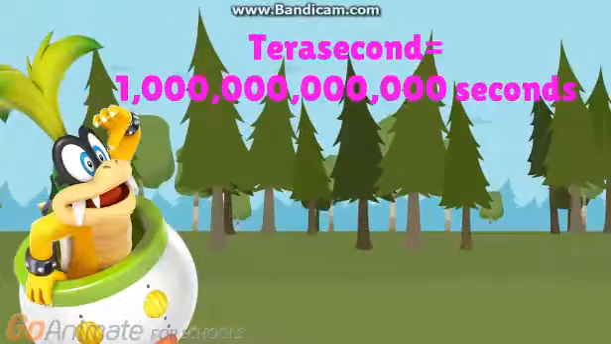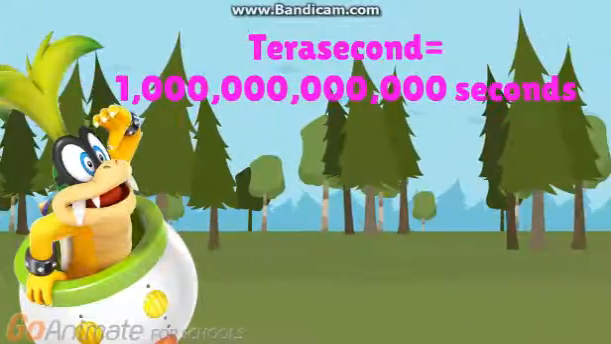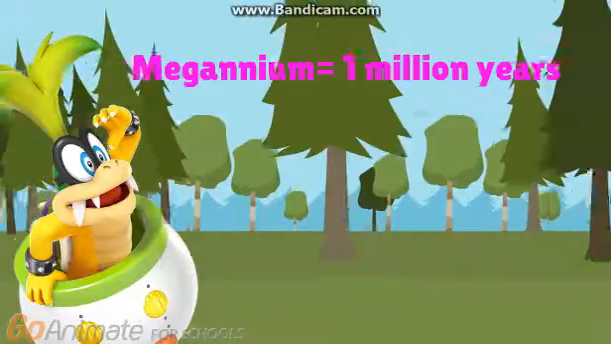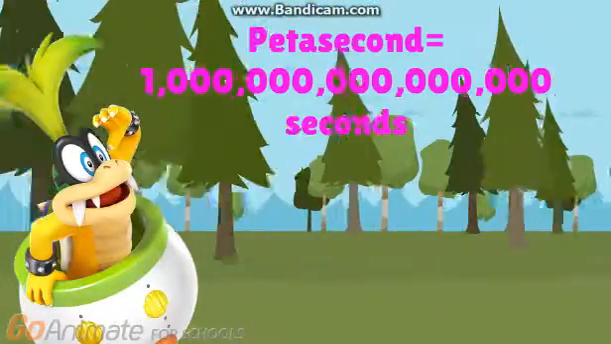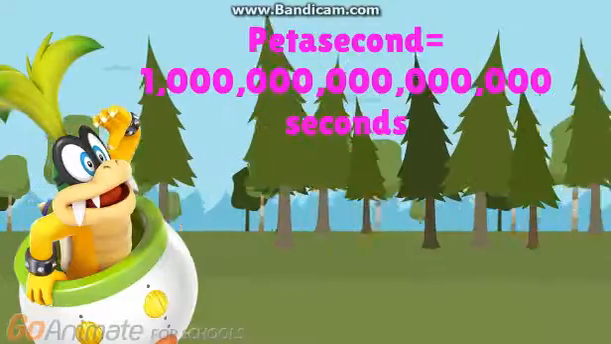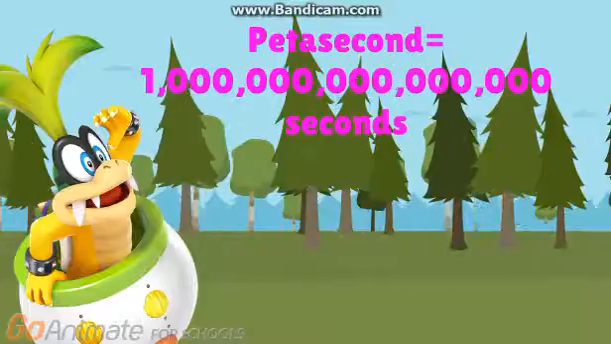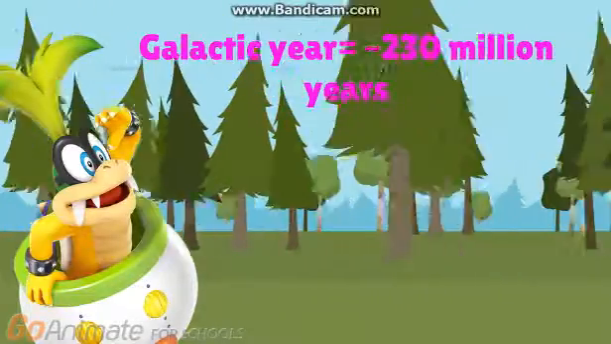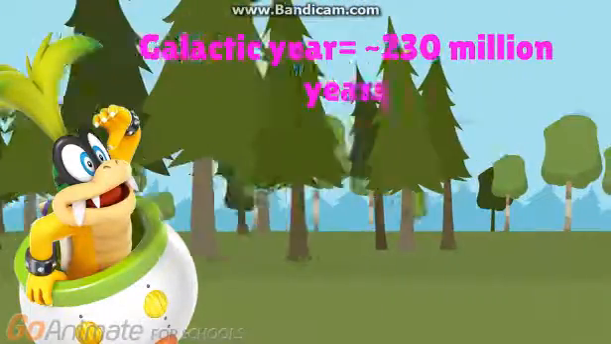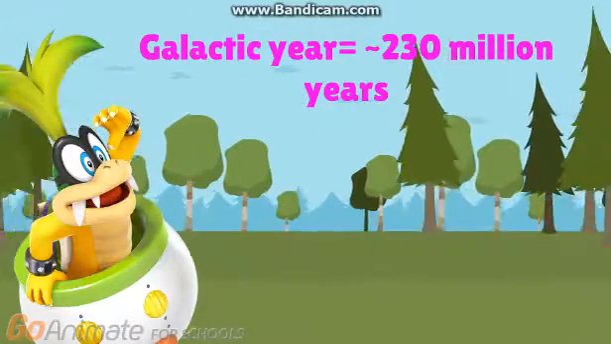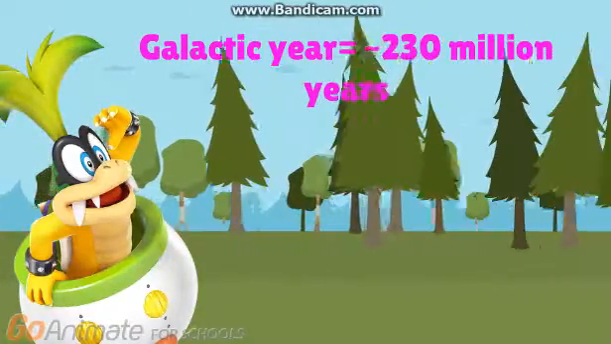A terasecond is 1 trillion seconds. That's 31,700 years. A meganium is 1 million years. A petasecond is 1 quadrillion seconds. That's 31,700,000 years. A galactic year is approximately 230 million years. That's the same length our solar system would take to orbit the center of our galaxy.